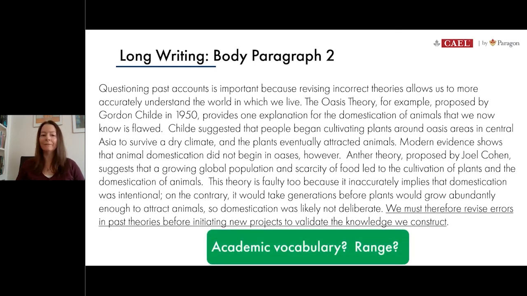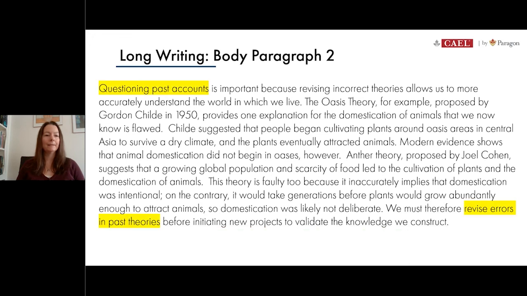Now, before we finish off for today, once again, let's have a very quick look at the sentence structure and vocabulary. As we know, these things are going to be really important when it comes time to give us a score. So can we make sure that we've got a nice academic vocabulary and that we've not repeated any words or expressions too much in the body paragraph? So I think, as we did last week, let's start by looking at the topic sentence and concluding sentence. The ideas themselves should match, right? You're introducing first your main point up top, and then you're summarizing in the bottom. But we want to make sure that the vocabulary doesn't repeat.